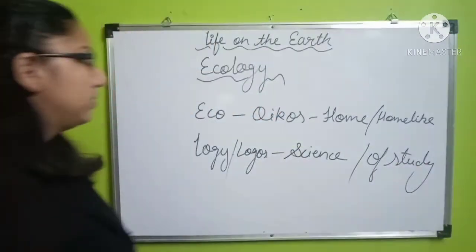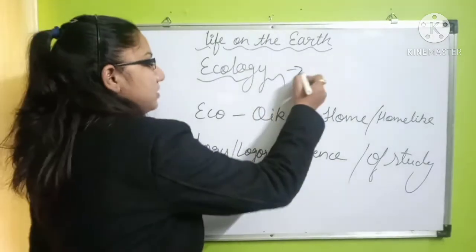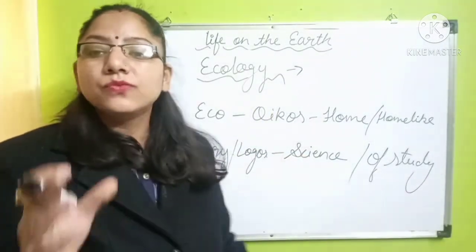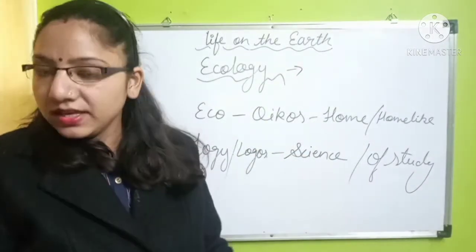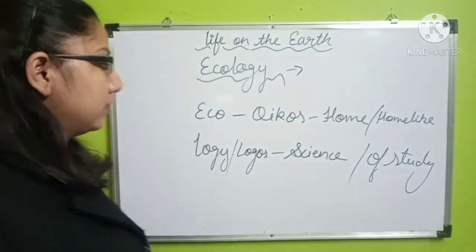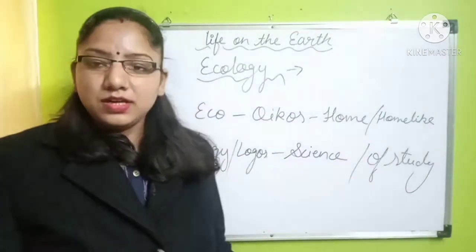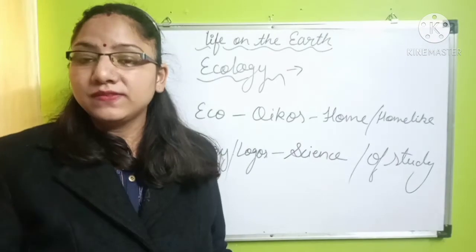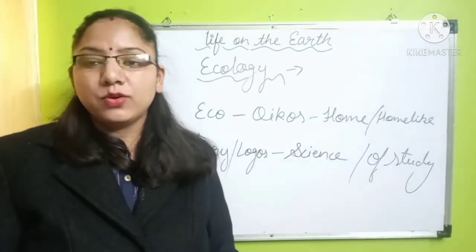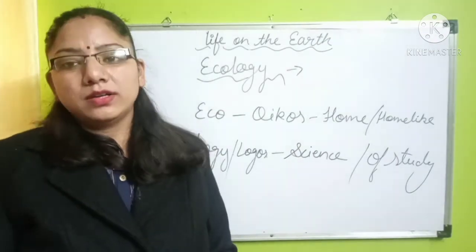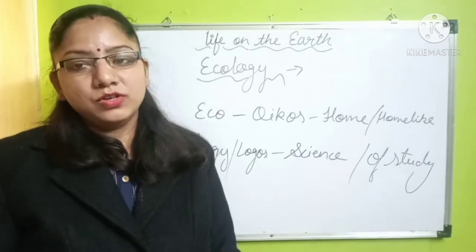So the meaning of ecology is the study of home, the science of home, or the study of home-like. As we know, the earth is our home-like, or we know earth is a home for humans.